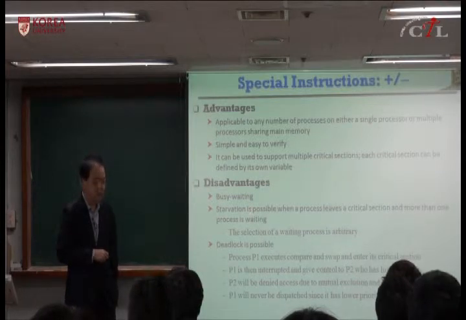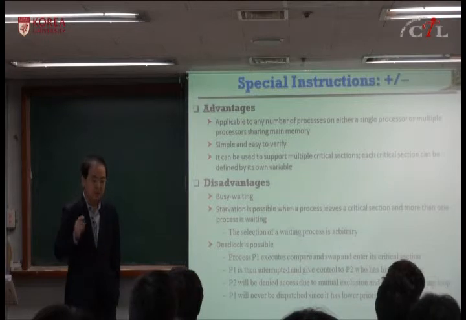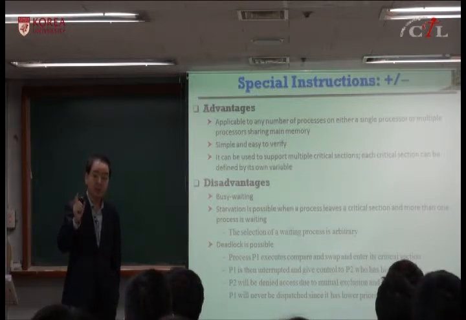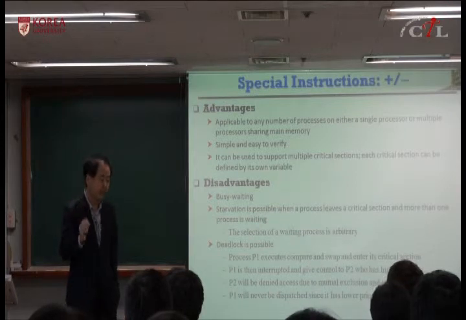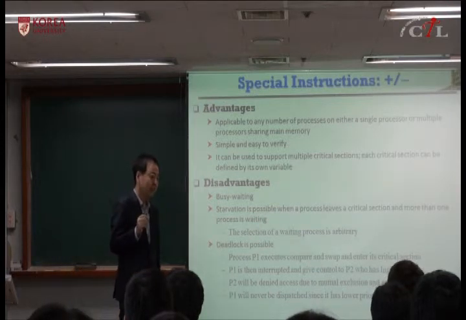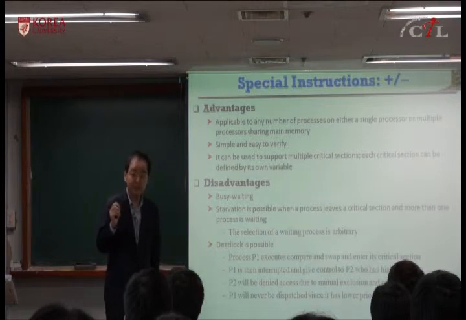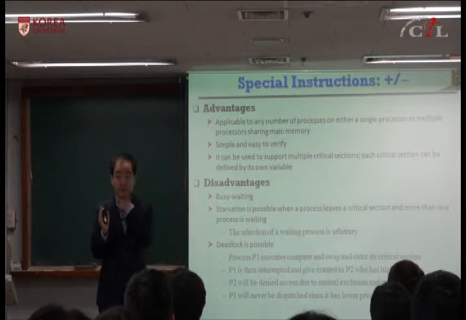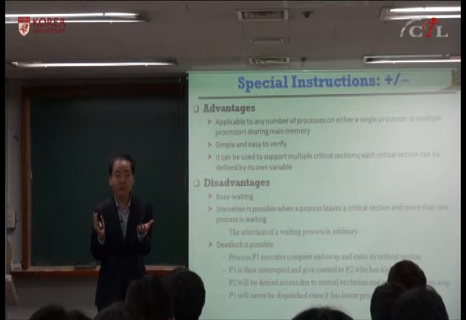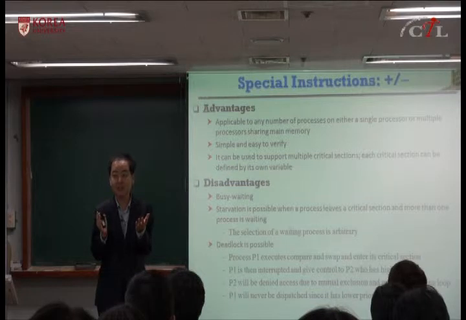Starvation is possible because only one can access the memory location. It's an atomic operation. But if multiple processes are accessing the same memory location, one can proceed, but the selection of process or thread is arbitrary. It's random, which means you are not guaranteed, right? So starvation is possible, okay?